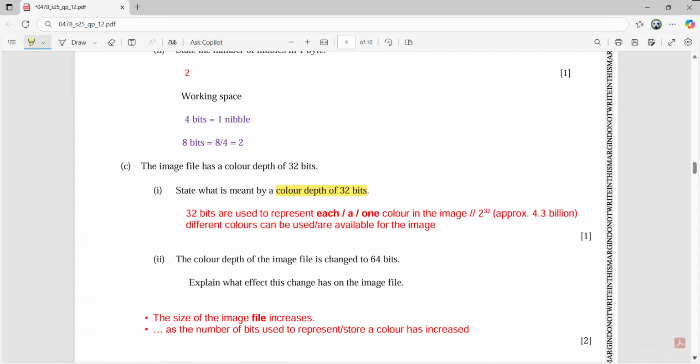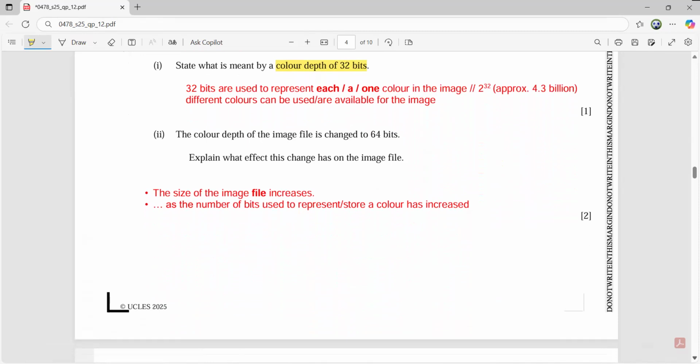This is part 2 of the C part. The color depth of the image file is changed to 64 bits. Explain what effect this change has on the image file. Definitely, if initially it was 32 bits and you have changed to 64 bits, the size of the file is going to increase. It is only because the number of bits used to represent the color has increased. It's a 2-mark question, so you have to answer in such a manner that you will be scoring 2 marks. Please be cautious. The size of the image file increases because the number of bits used to represent the color has increased.